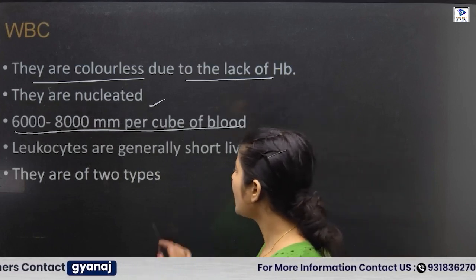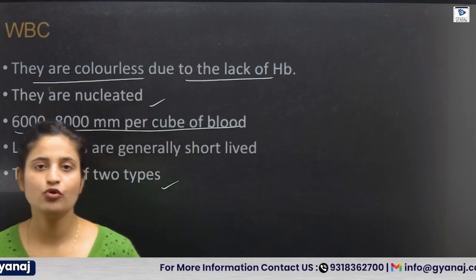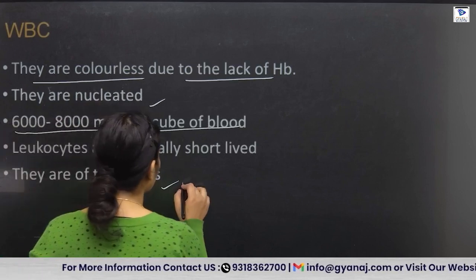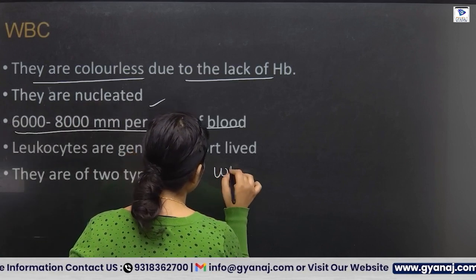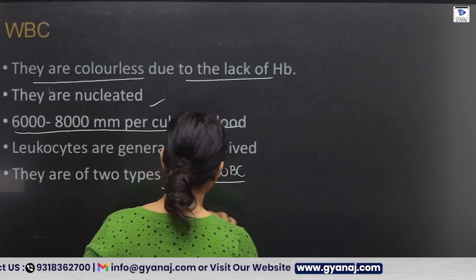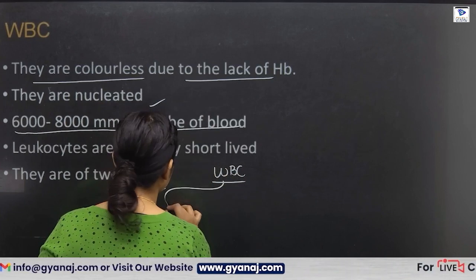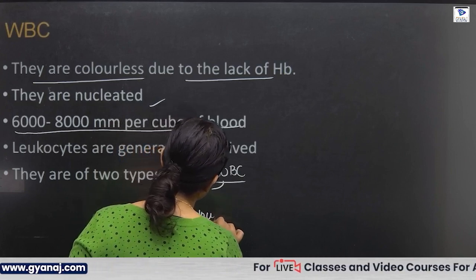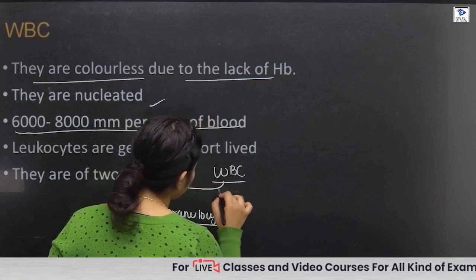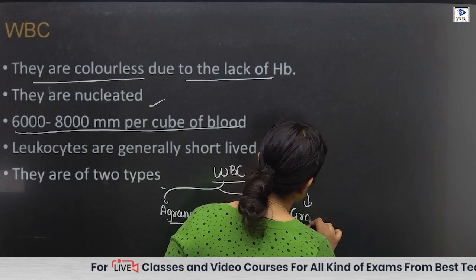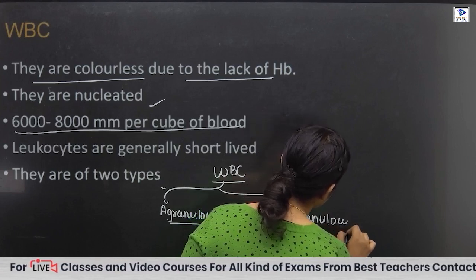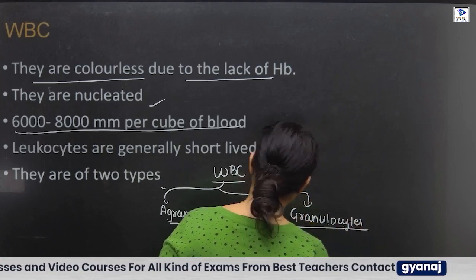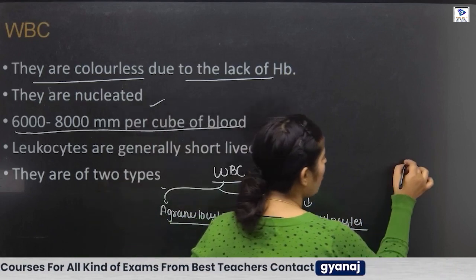Basically, WBCs are of two types. First we have granulocyte WBC, and the second we have agranulocyte WBC. Suppose this is your WBC.